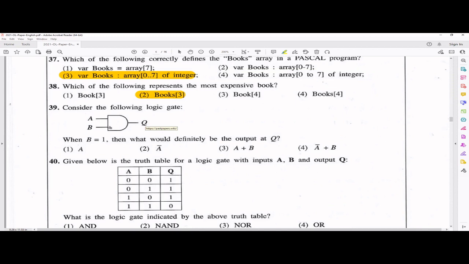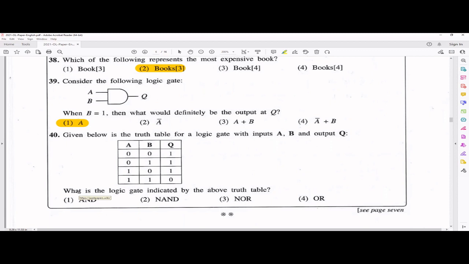If it's an OR gate, no worries. In an OR gate, if B is 1, Q is always 1, because in an OR gate, if either one of the inputs is true, the output is true. But here it's different. This is an AND gate, so both inputs should be considered. Here the answer should be the first one, because it's A. B is already 1. If A is 1, Q is also 1. If A is 0, Q is also 0. That is the meaning of this question.